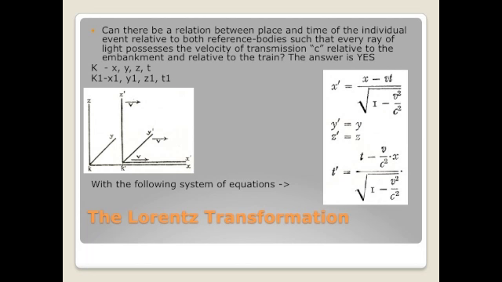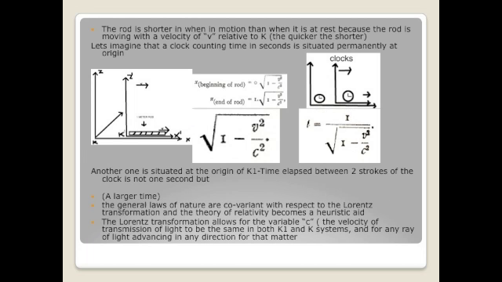Einstein noticed, however, that objects are not necessarily the same length when measured in motion as they are when they are at rest. Let's imagine we place a 1-meter rod on the x1 axis. What is the length of the rod relative to the system K? To find the answer to this question, we find the end and the beginning of the rod at a particular time, t, of system K. The distance between the rods is the root of 1 minus v squared over c squared of a meter.